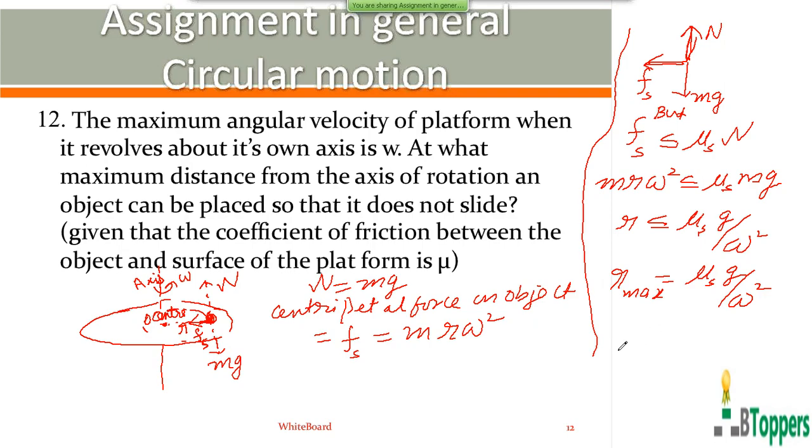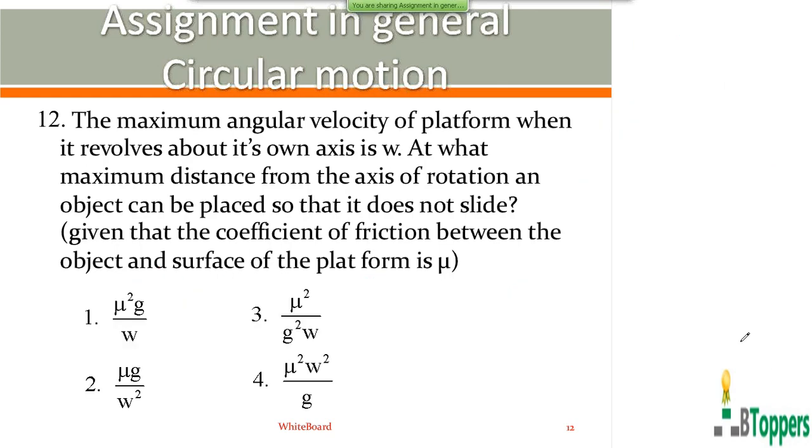If you want to copy the solution of the problem, you can take a pause and copy it. So for question number 12, the second option is the answer, mu g by omega square.